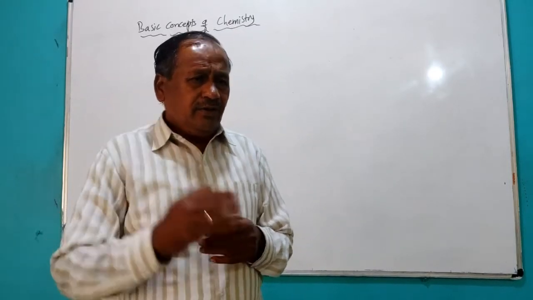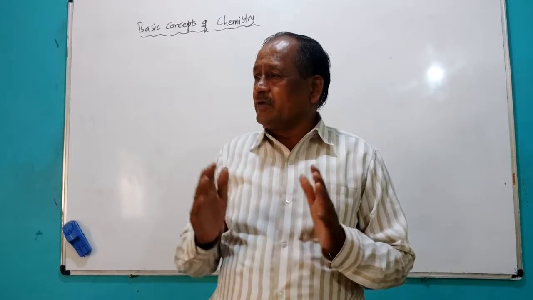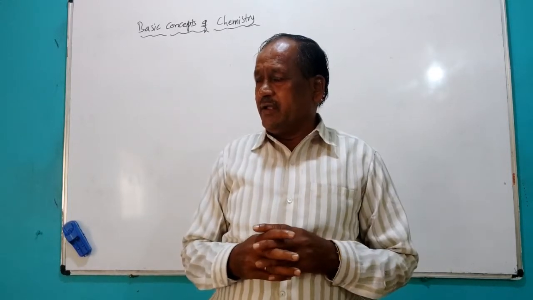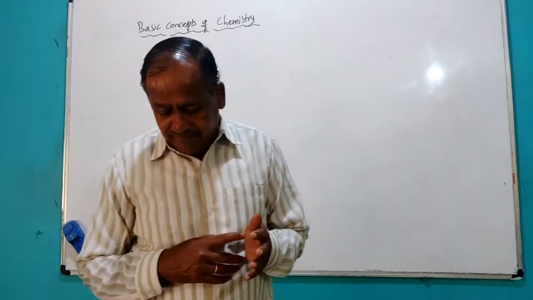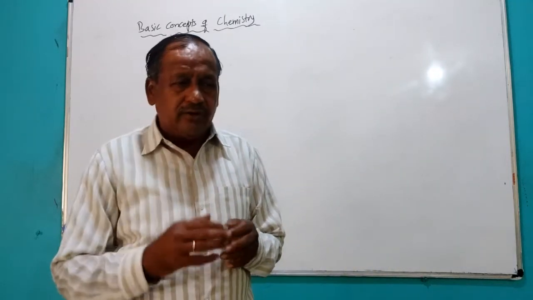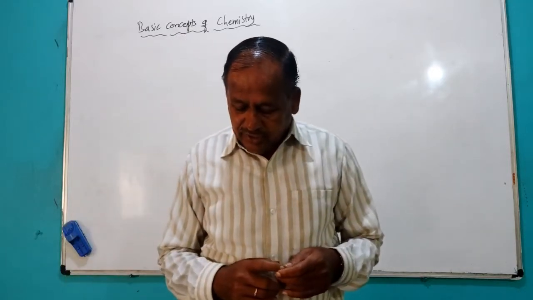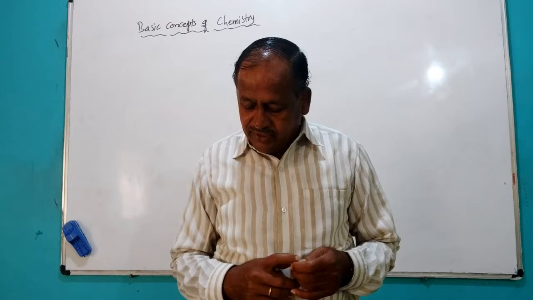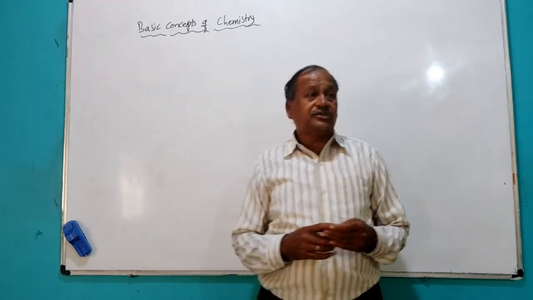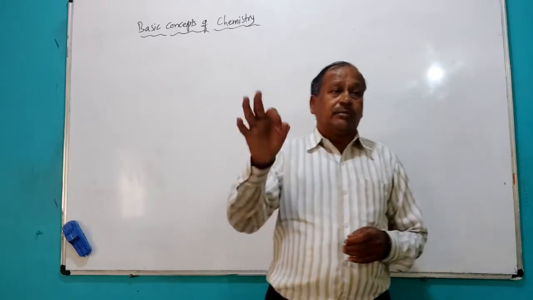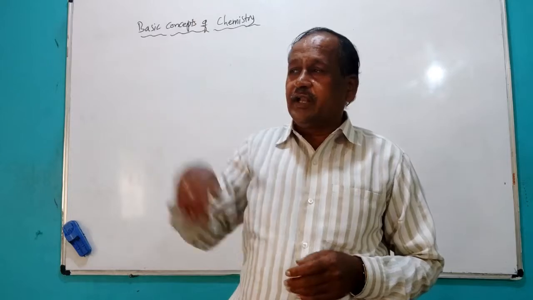Whereas mass by volume is density. So here the volume unit is m cube, whereas the mass unit is kilogram, that is kg you can write.